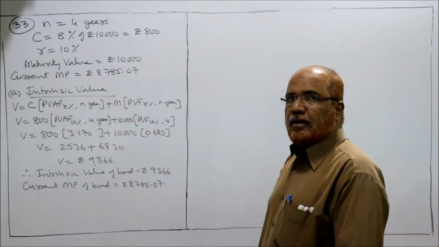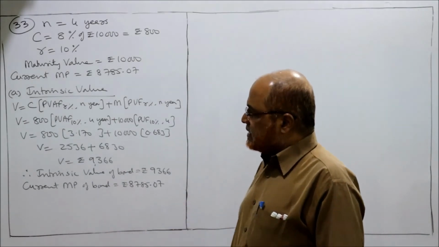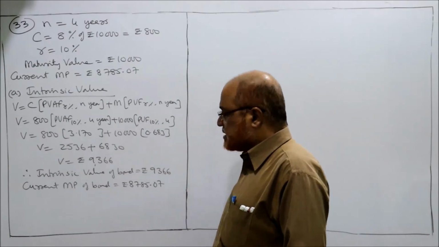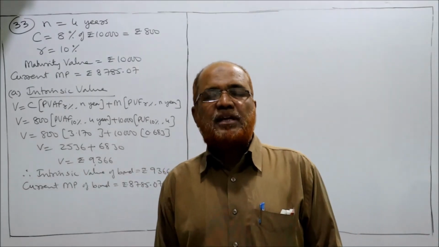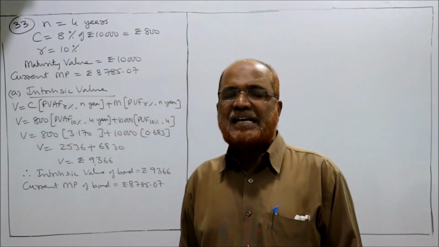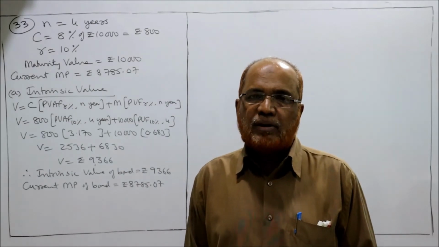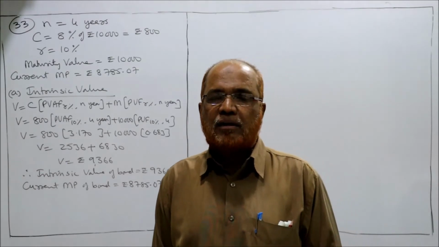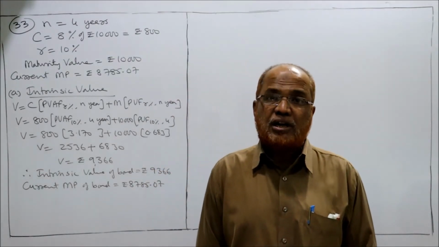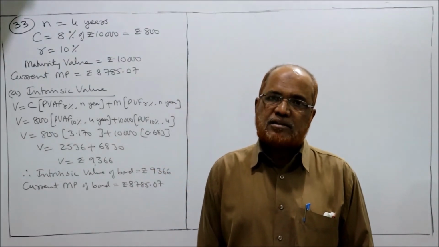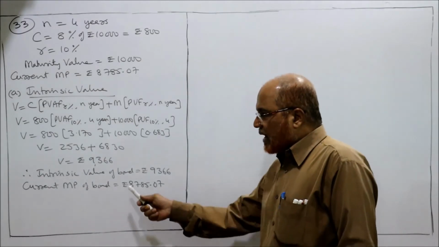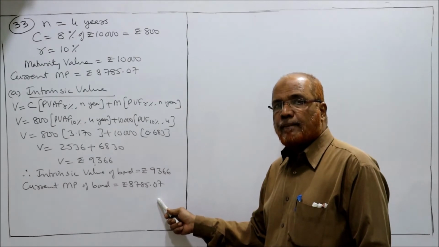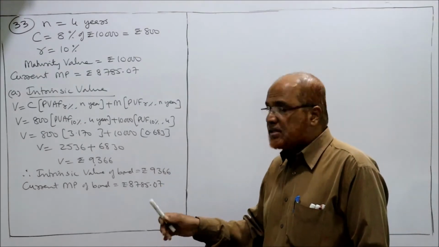So compare. The current market price of the bond is 8785, whereas the intrinsic value is 9366. In investment, there is a saying that buy cheap, sell dear. Means if the price of the security is less, cheap, buy it. If the price in the market is dear, more, sell it. So here the market price is underpriced. The bond is underpriced in the market.